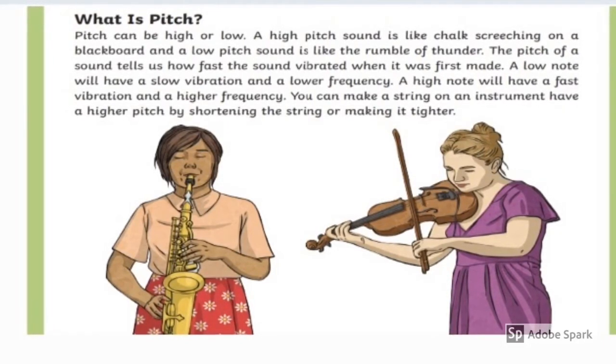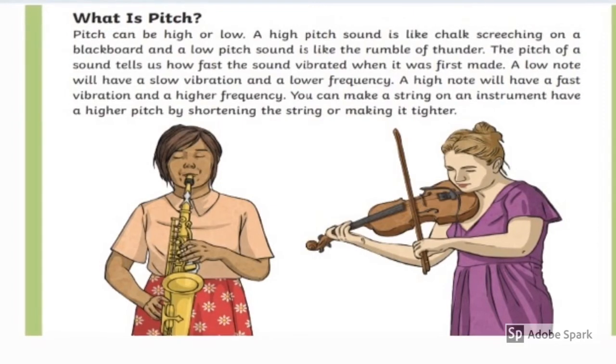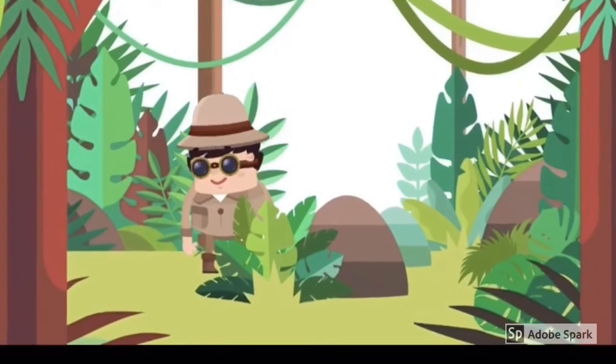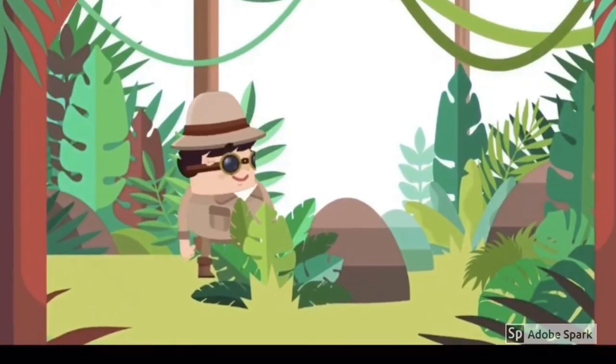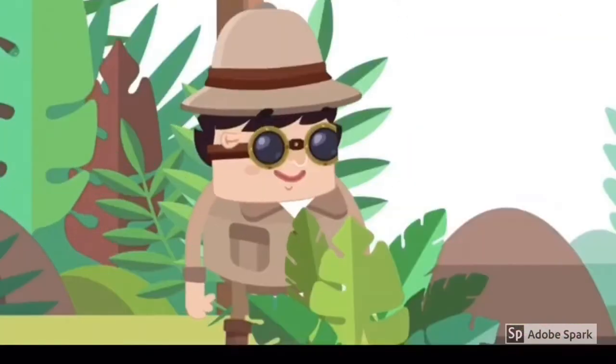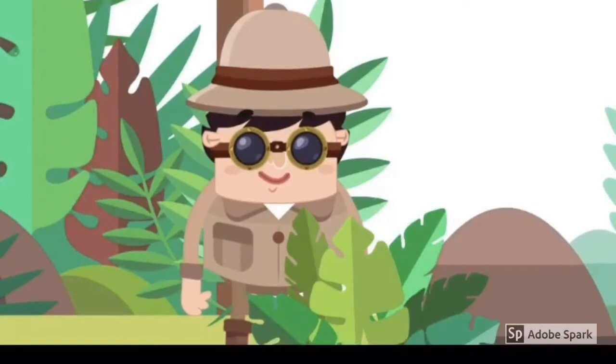You can make a string on an instrument have a high pitch by shortening the string or making it tighter. Sounds can be high-pitched, like the squeak of a mouse, or low-pitched, like the roar of a lion. But what is it that makes these vibrations different?